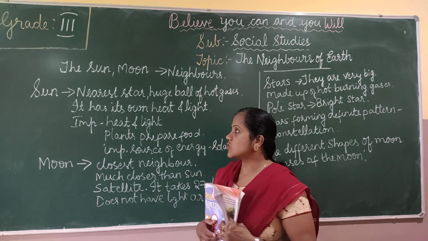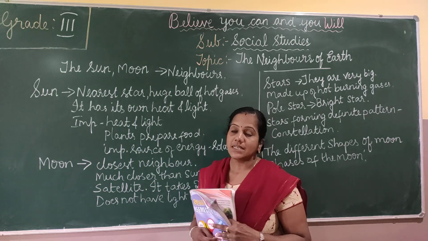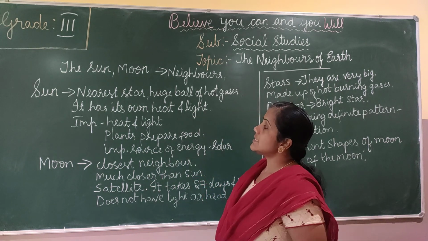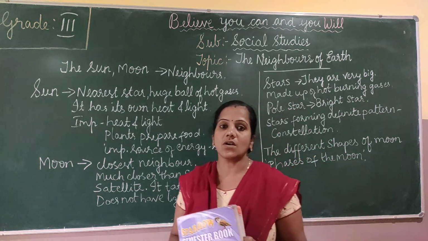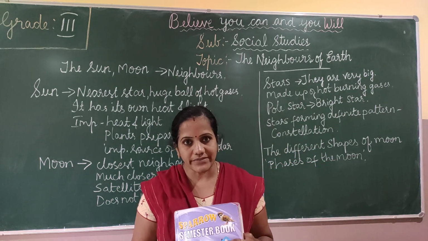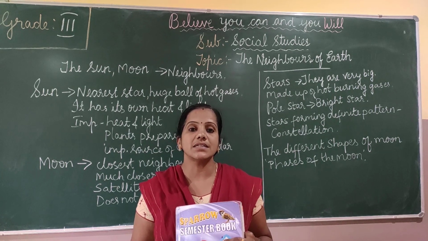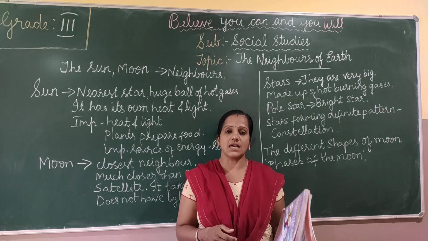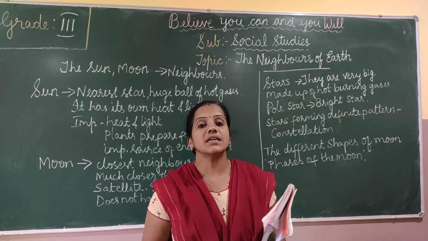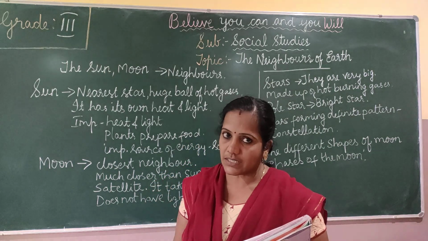So first we'll talk about the sun. The sun is the nearest star. Okay, the sun is the nearest star of the earth. So we call even the sun is also a star. Okay, so it is a very huge, very big star. The sun is the nearest star of the earth.